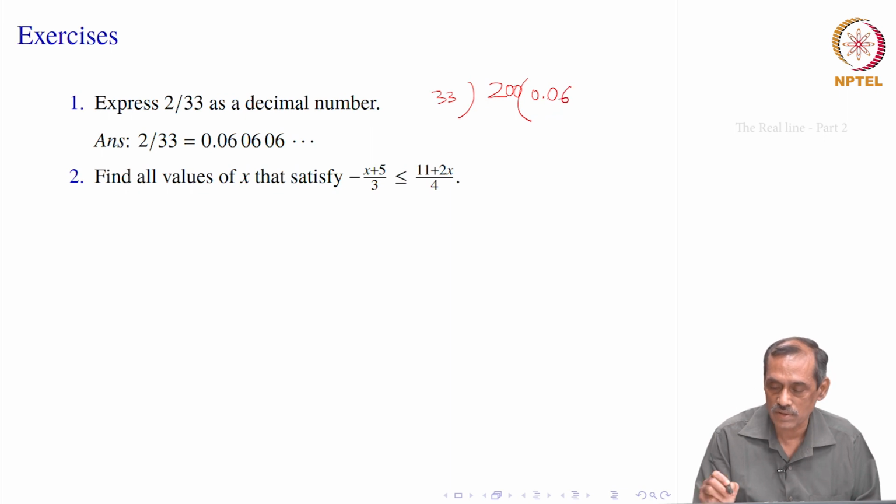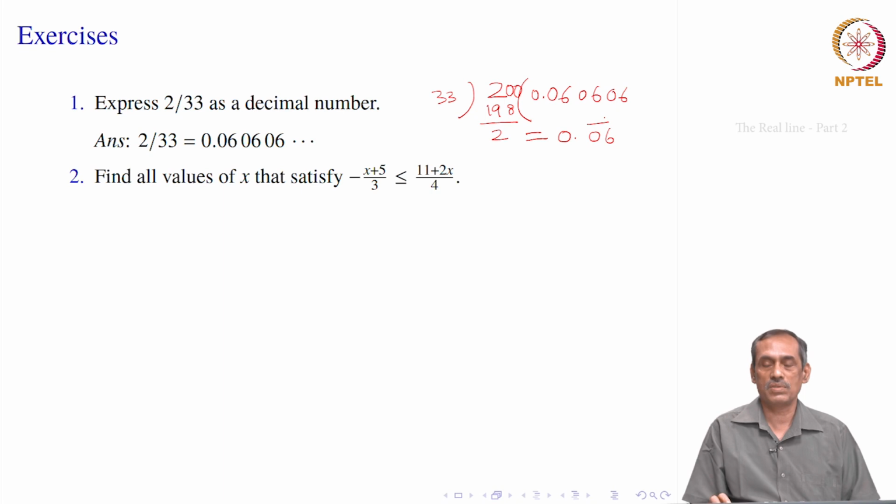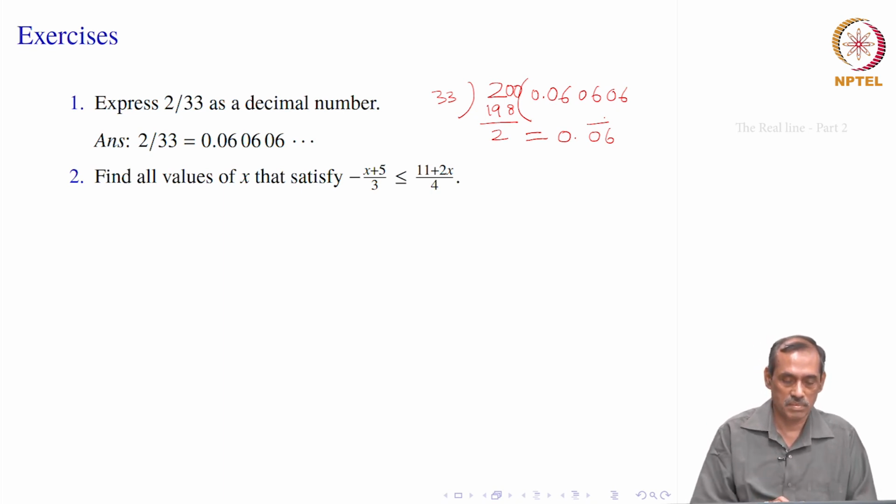That gives you 6. 33 times 6 is 198, so you get 2 again and it comes back to the earlier step. Now you see that this 06 will be repeating, it will go on like this. So this number we write in the form of a recurring decimal as 0.06 with a bar, which says that this 06 is repeated infinitely often. That is how it is obtained.